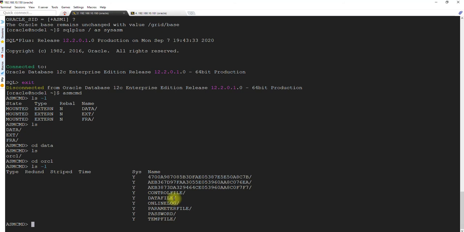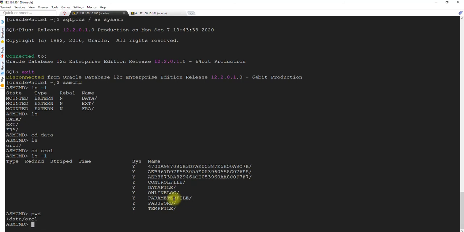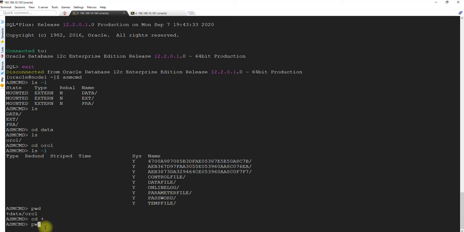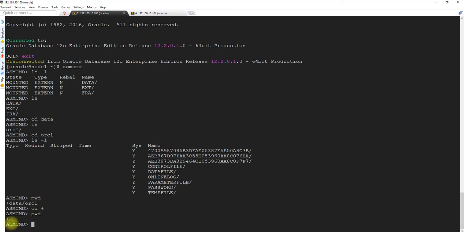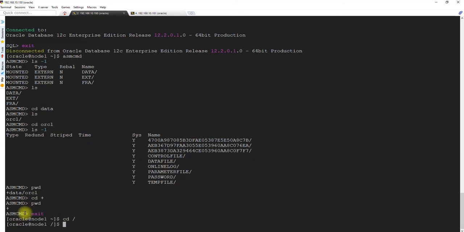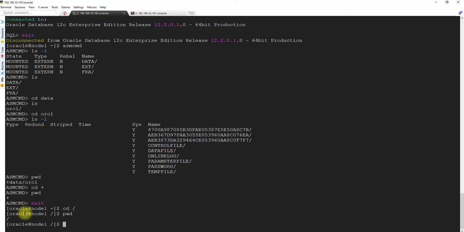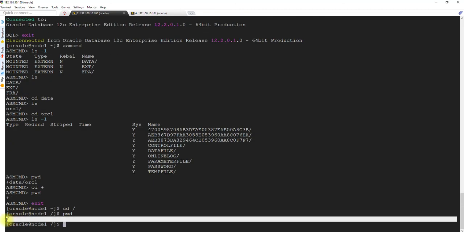Let's say pwd. You see this, it starts with plus. When I say cd plus and pwd, we are currently in the plus directory, same as slash. When I exit out of it and cd slash, pwd, we are currently in slash. I hope I'm making sense.